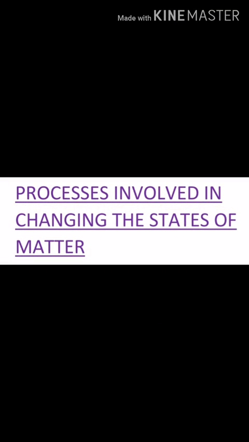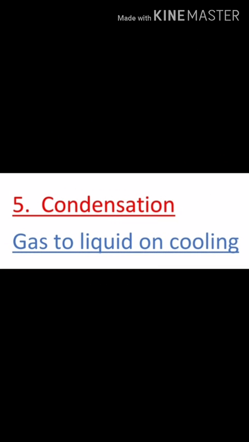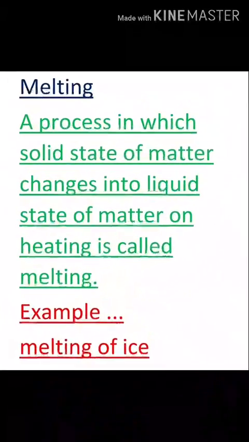Now coming to the processes involved in changing the states of matter. There are many processes involved in changing one state of matter to another. Let us discuss them one by one. The first process is melting. It's a process in which solid changes into liquid upon heating. Second process is freezing, in which liquid changes to solid on cooling. Third process is boiling, in which liquid changes to gas upon heating. Fourth process is evaporation, in which liquid changes to gas without heating. And the fifth process is condensation, in which gas changes to liquid upon cooling.